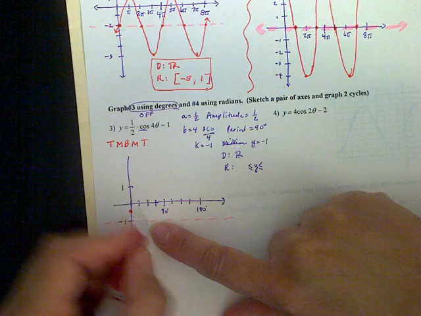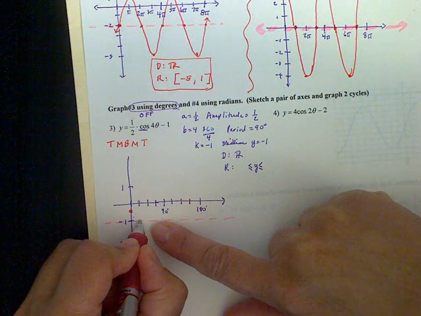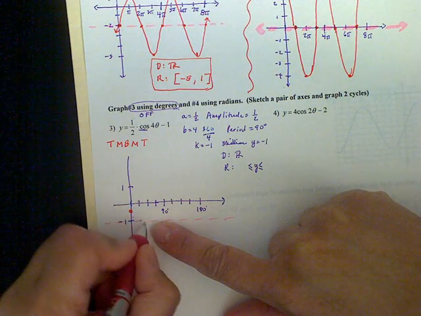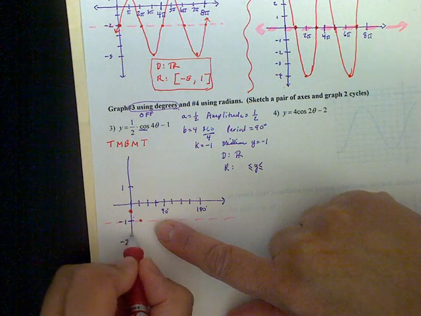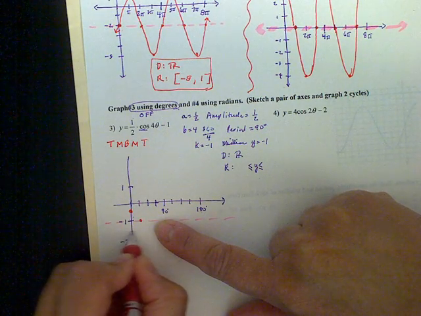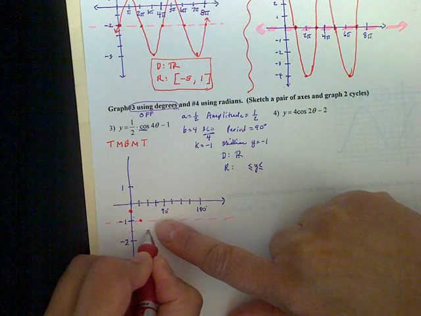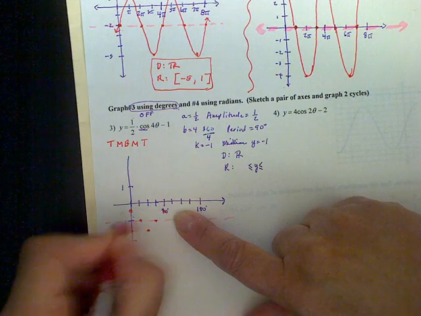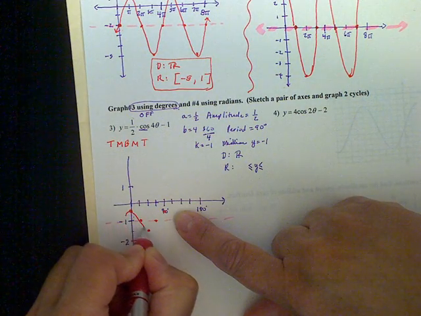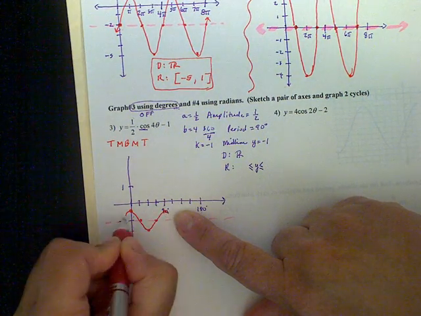And then the next one is going to be in the middle. So it's going to go right here. And the next one is going to be at the bottom. Well, halfway in between is going to be right here. So I'm going to bring it down to here. Then we're going to go back to the middle. Then we're going to go back to the top. So our graph is going to look like this for one cycle.